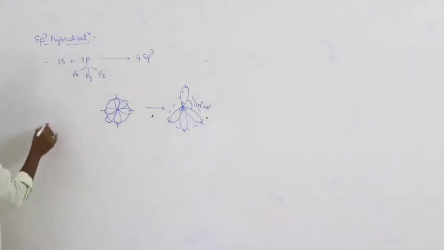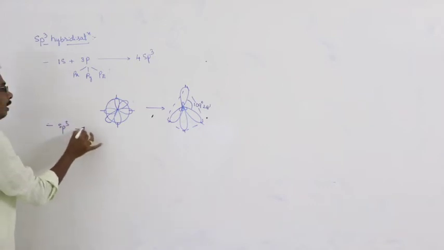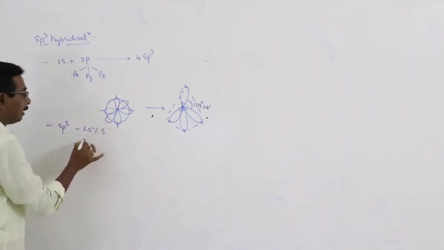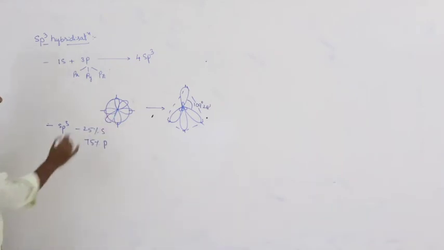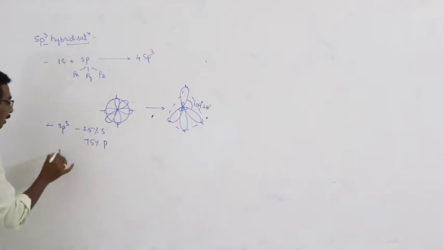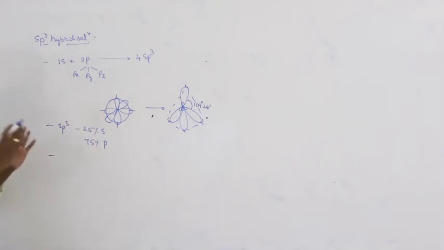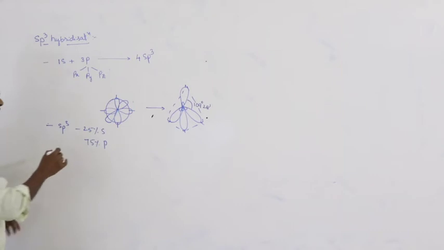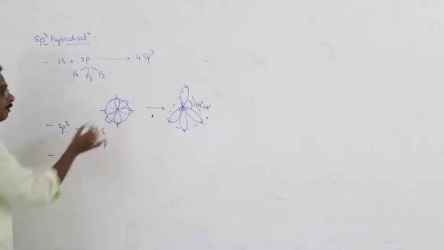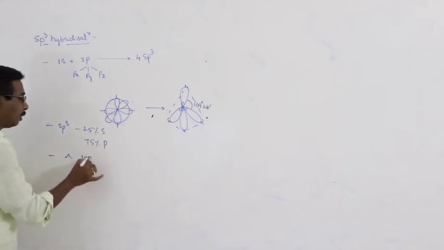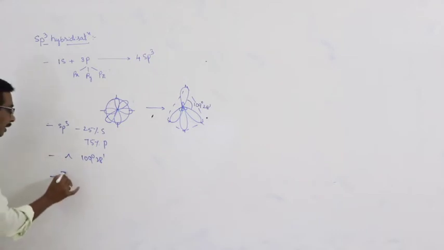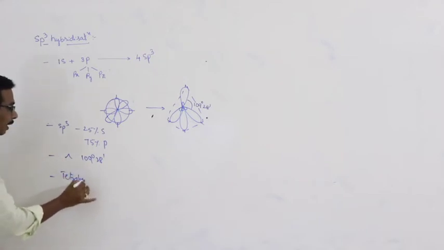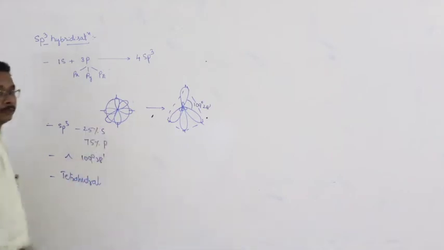In each sp3 hybrid orbital, there is 25% of s character and 75% of p character. The 4 sp3 hybrid orbitals orient along the 4 corners of a regular tetrahedron. Therefore, the angle between any two hybrid orbitals is 109 degrees 28 minutes. And the shape of the molecule with sp3 hybridization is tetrahedral.